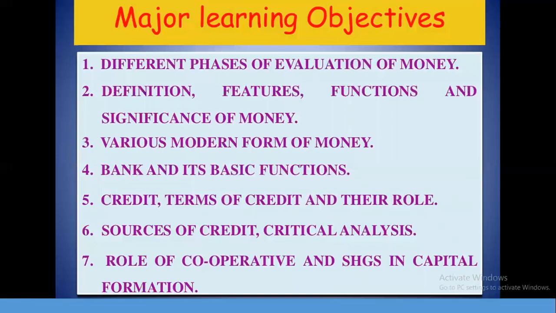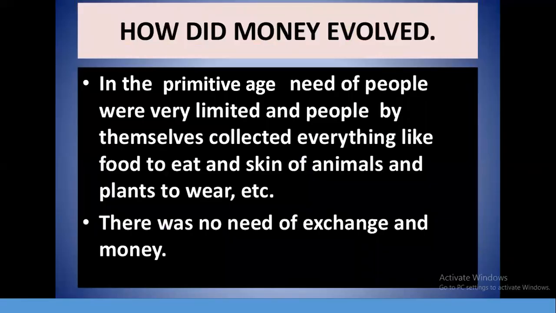So the major learning objectives in this chapter are the different phases of evolution of money, functions and features of money, various modern forms of money, and banks and their basic functions. We are going to learn about credit, terms of credit, and sources of credit. We are going to learn about the role of cooperatives and SHGs, self-help groups, in capital formation. So these are the main things we are going to learn in this chapter.